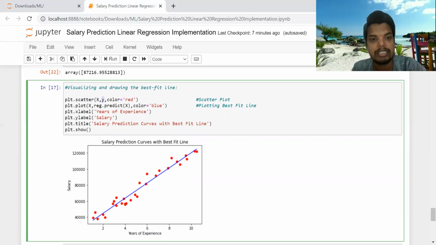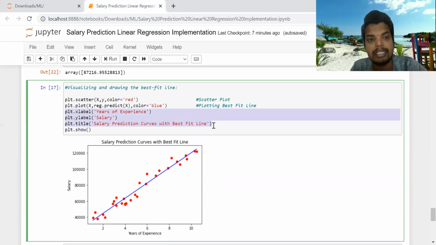This is the title, salary prediction curves with best fit line. These have all been printed with the help of these lines. And here you see, this blue line is our best fit line. The major difference in this plot is that I have also drawn our model's best fit line.